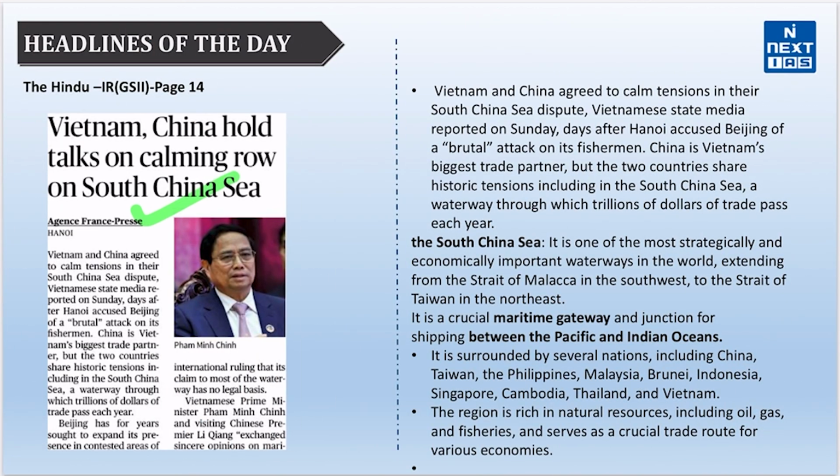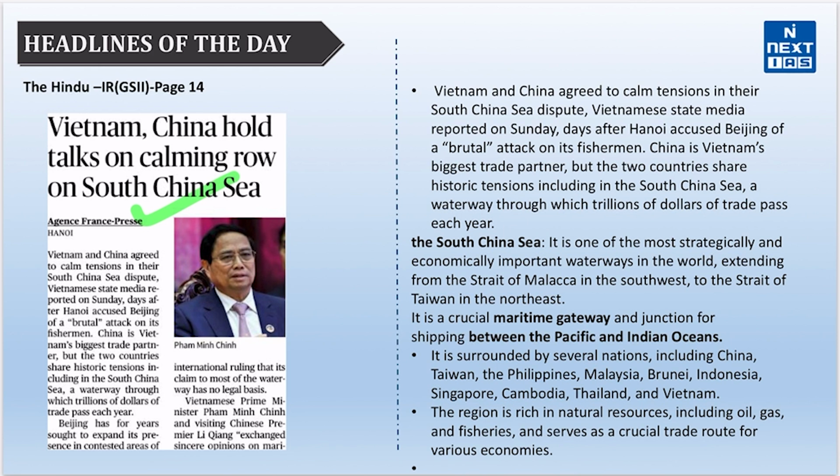Now, recently, Vietnam and China have engaged in discussions aimed at easing tensions over territorial disputes in the South China Sea. The talks focus on managing conflicts related to maritime claims, enhancing cooperation in the region to promote stability and security. Talking about the South China Sea, it is a vital waterway connecting the Strait of Malacca and the Strait of Taiwan. It serves as a key maritime gateway for shipping between the Pacific and Indian Oceans. The region is bordered by multiple countries including China, Taiwan, Philippines, Malaysia, Brunei, Indonesia, Singapore, Cambodia, Thailand, and Vietnam. It is rich in oil, gas, and fisheries, making it an economically significant area for trade and resource extraction. It is also a critical trade hub for East Asia, South Asia, and beyond, facilitating substantial maritime commerce.